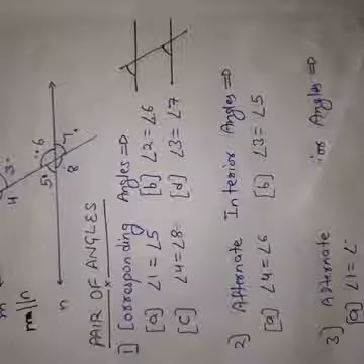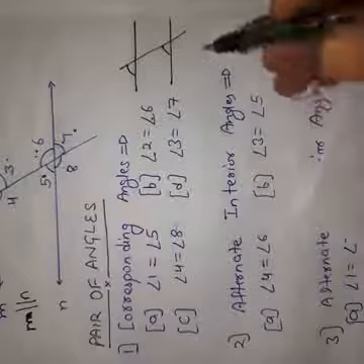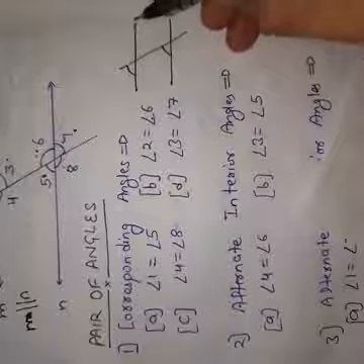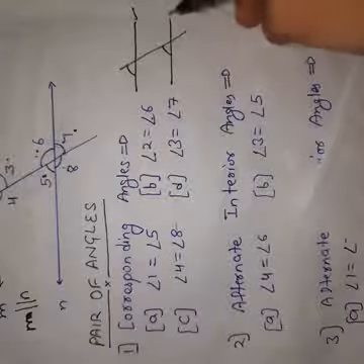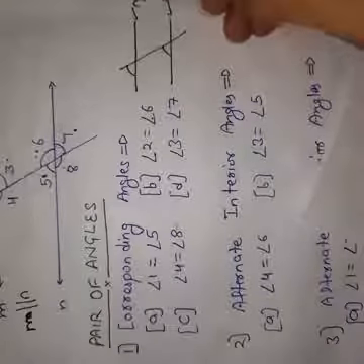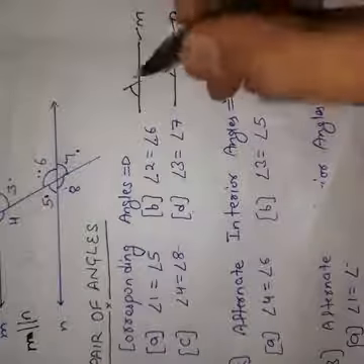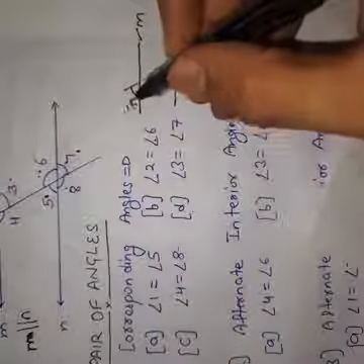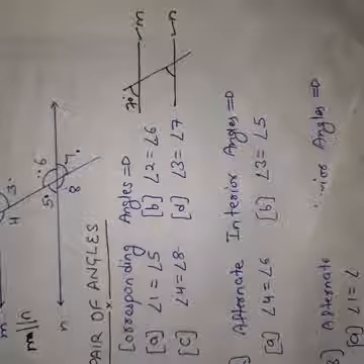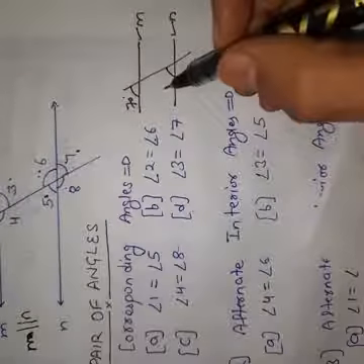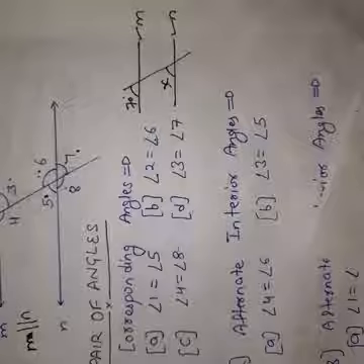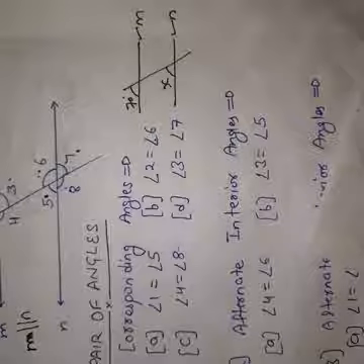So dear students, if any question is given such that this line is parallel to this line, for example this is M, this is N, and this angle is 70 degrees, then we have to find the value of this x. So how can you find the value of this x?